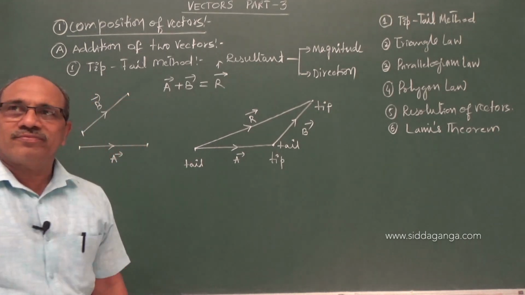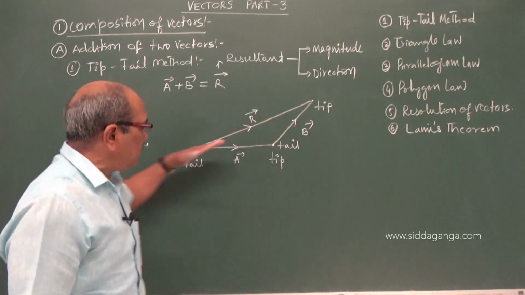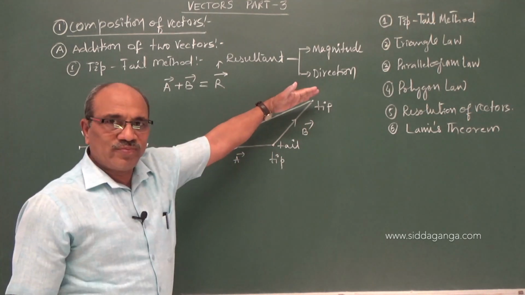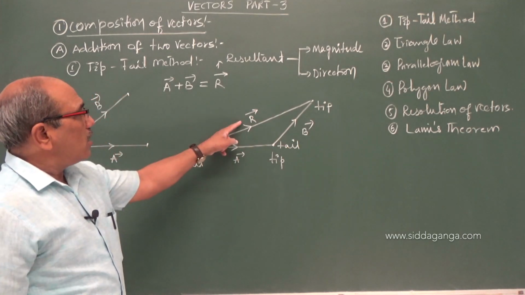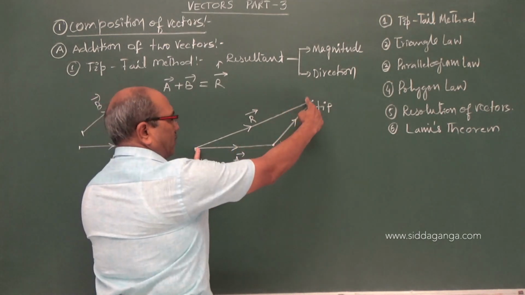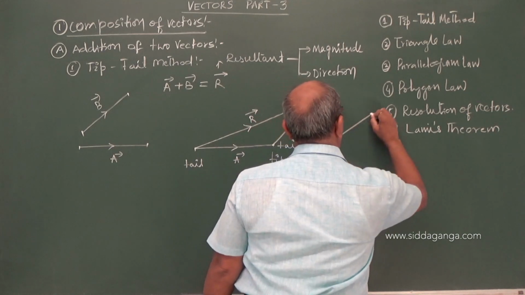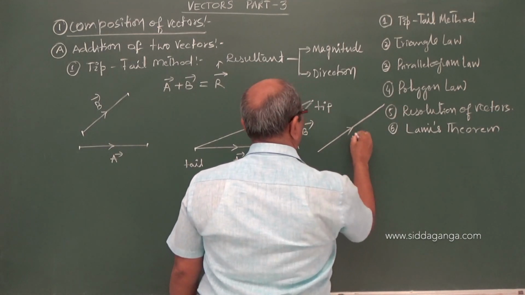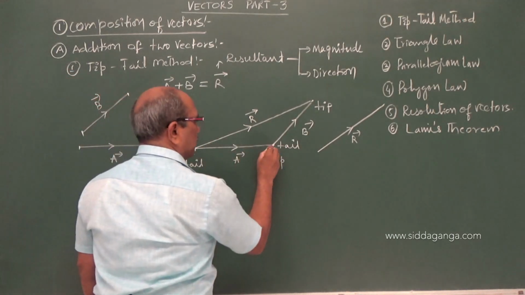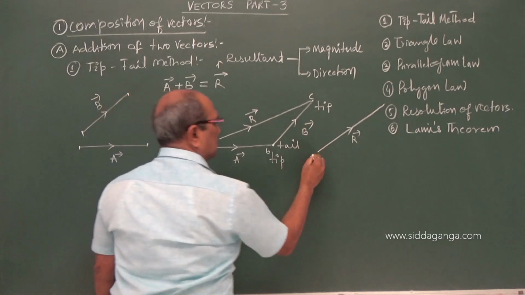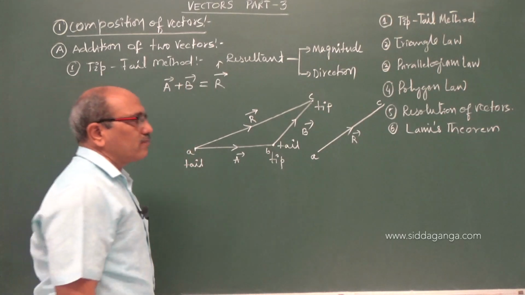Exactly. Tail of the first vector is to be joined with the tip in that direction. Tail to tip we have to move. Now you got the triangle. So now R, what is the magnitude? This is the magnitude. If I write here somewhere that this is the magnitude you got, this is the vector R. If I label it as A, B and C, AC is the vector R, which is equal to A plus B.